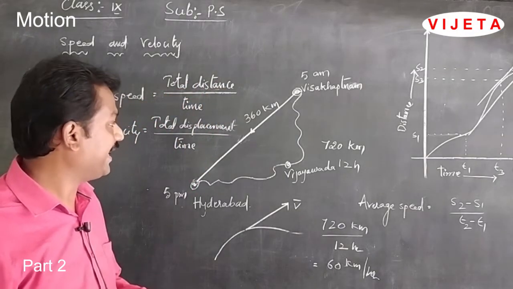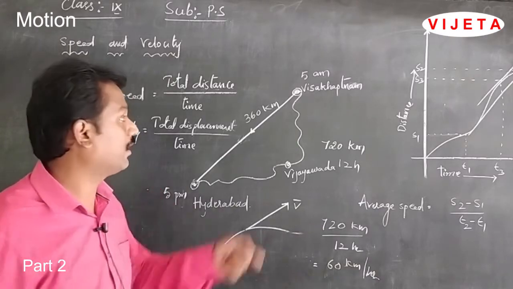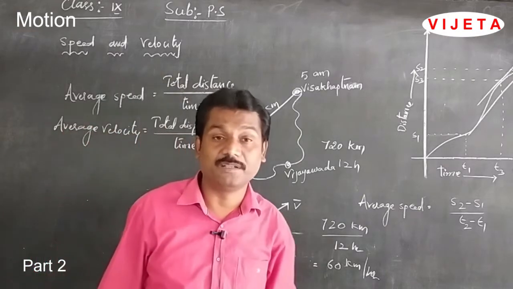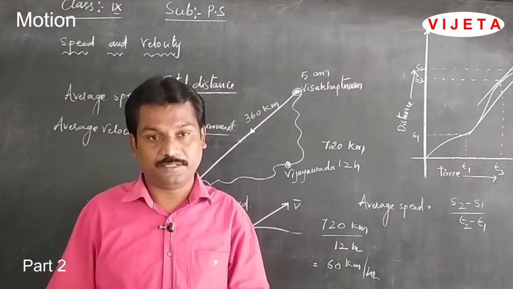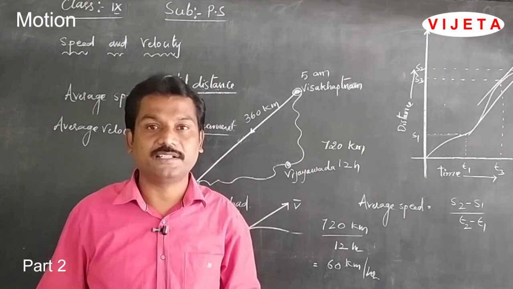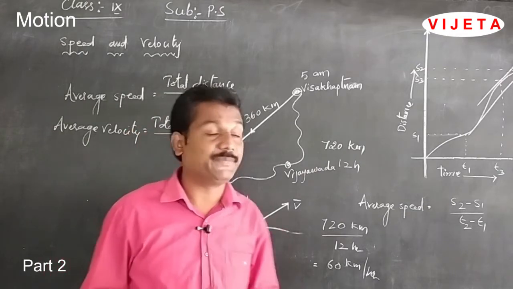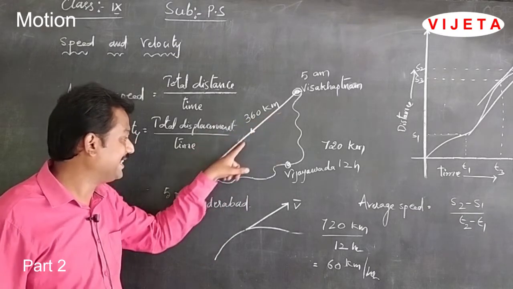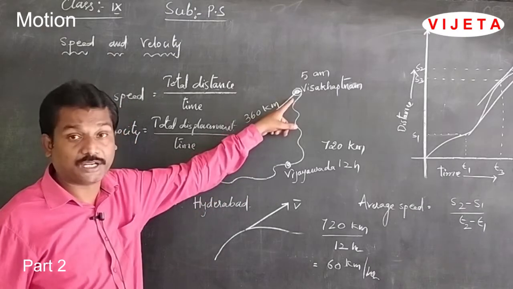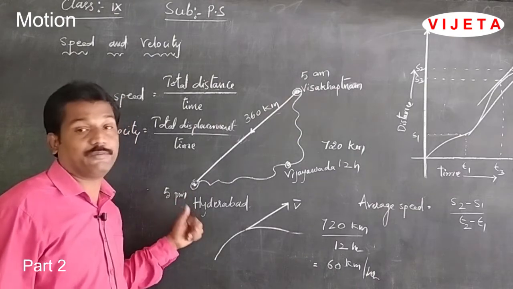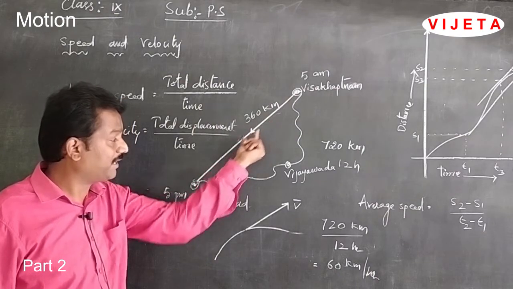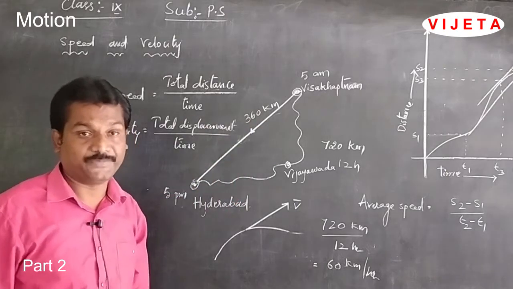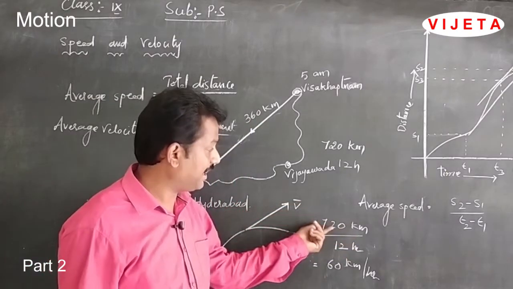Now, we will draw a displacement vector from Vishakhapatnam to Hyderabad. Students, we know displacement means the shortest distance or the straight line distance between two points, the starting point and the end point. So, this is the displacement vector between Vishakhapatnam and Hyderabad. The displacement covers only 360 kilometers and the time taken is also 12 hours.